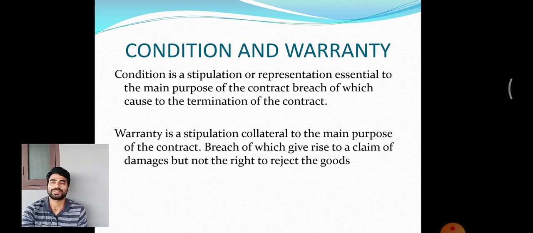Next, we have to discuss something very important. We have discussed the elements of the contract, the elements of the goods, different types of goods, and the price, and how to pay the price. Now let us discuss very important terms regarding the sale of goods, that is, conditions and warranty.